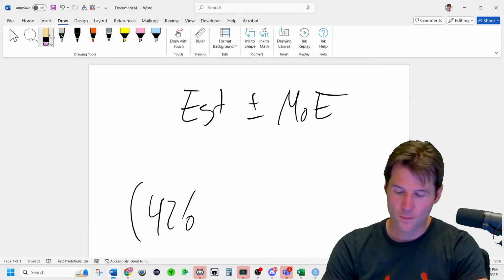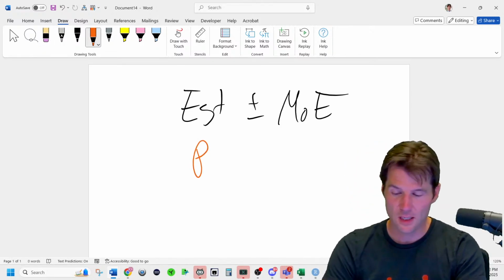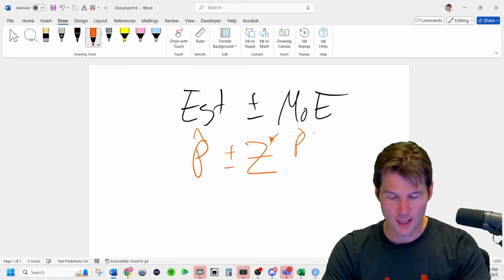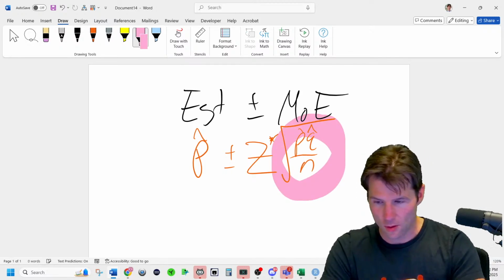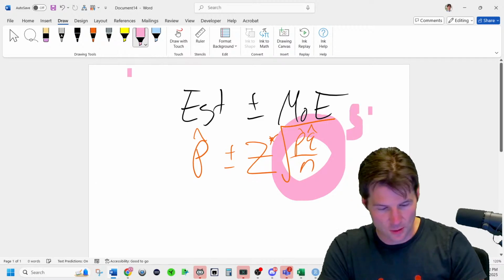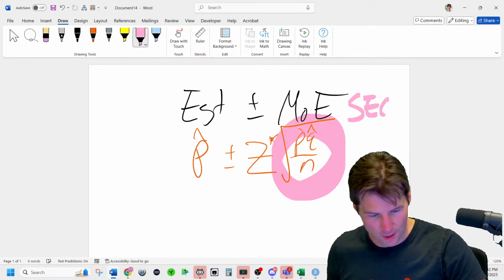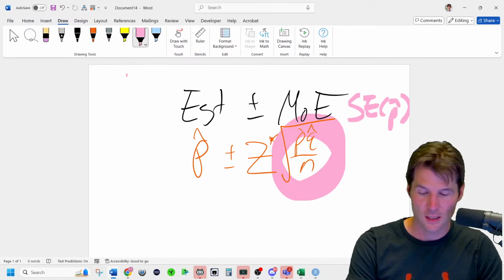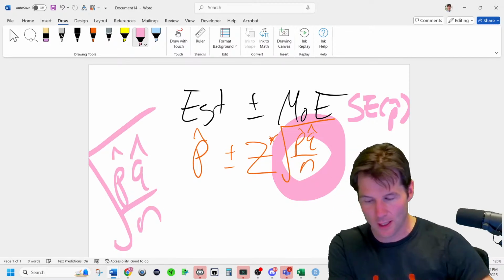Well, right now, we're trying to estimate P. So our best guess of P is the sample proportion. And the margin of error is a z-score, which tells us how confident we are, times the square root of p hat q hat over n. This quantity is called the standard error of p hat. That is the square root of p hat times q hat over n, that quantity as a whole.